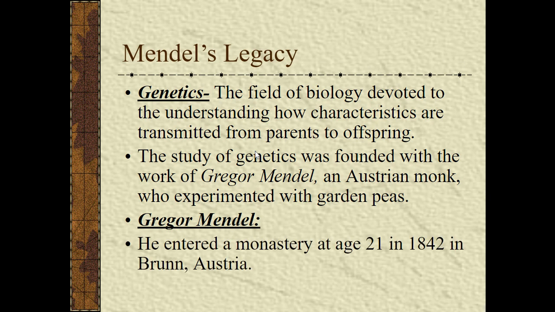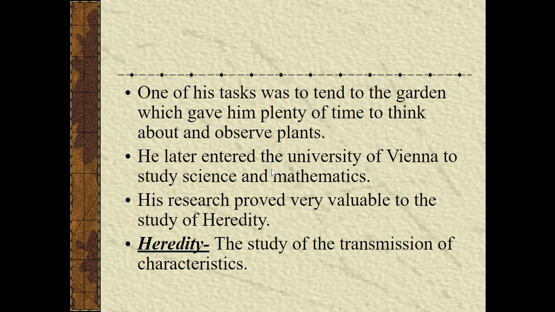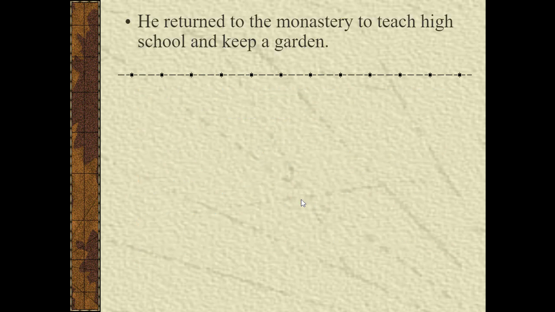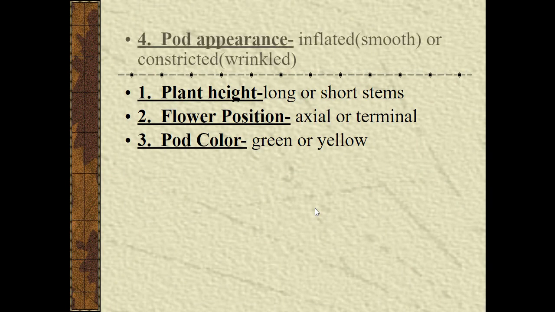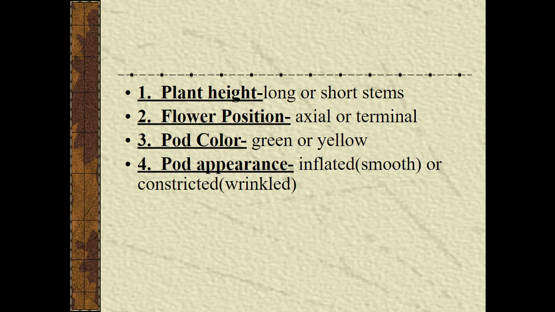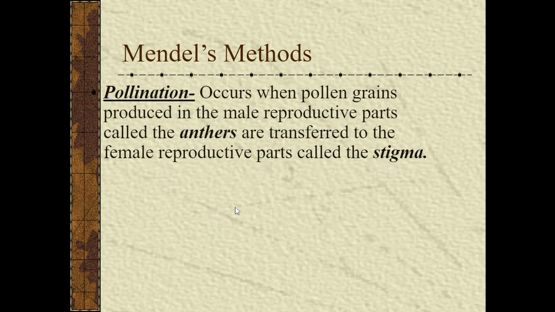So, Gregor Mendel was a monk in Austria that came up with the idea of genetics. What he did basically, he looked at heredity, which is the transmission of characteristics, in pea plants throughout his gardening, and he wrote them all down and created this system of genetics. So he observed different characteristics. These were height, flower position, pod color, appearance, flower color, seed color, different things like that.